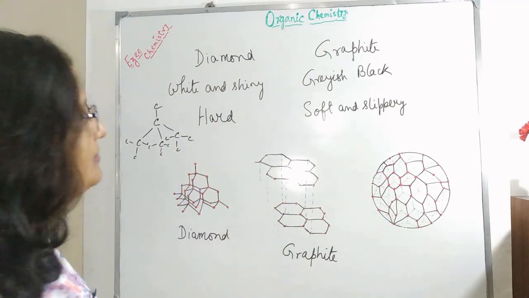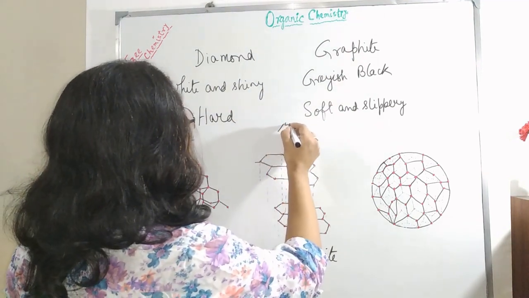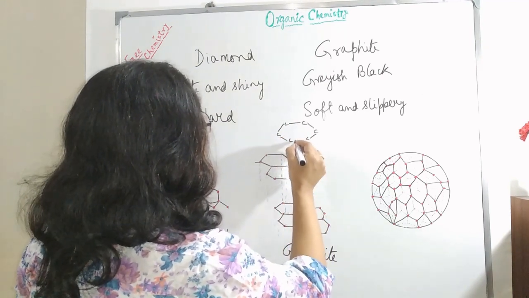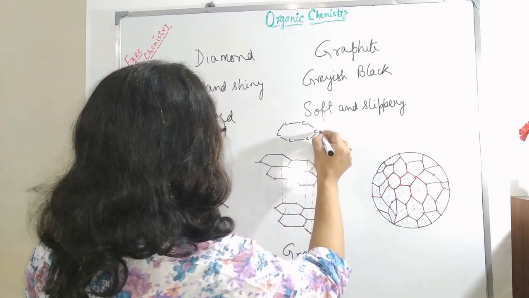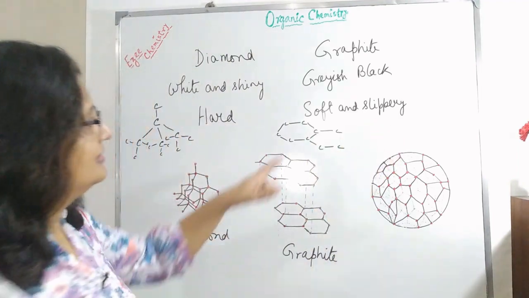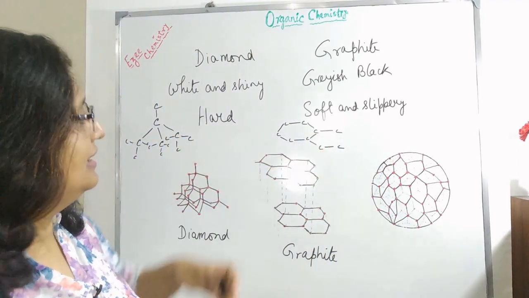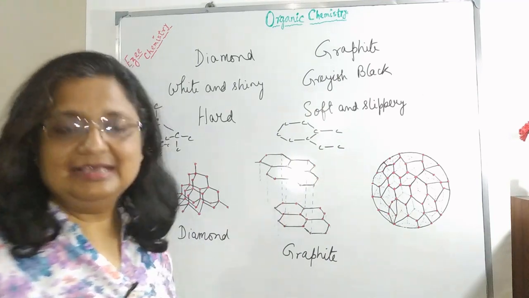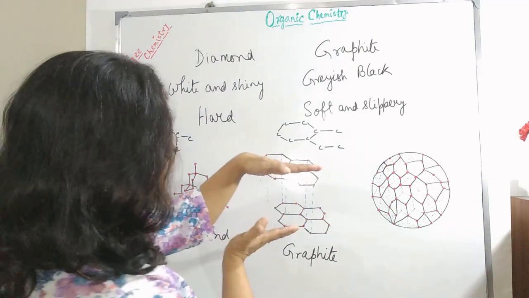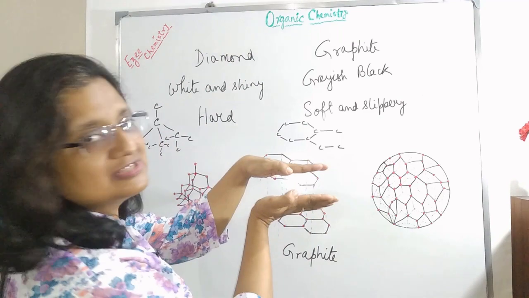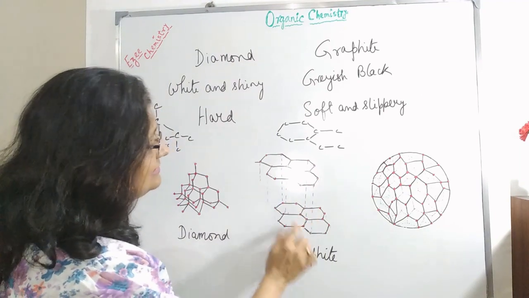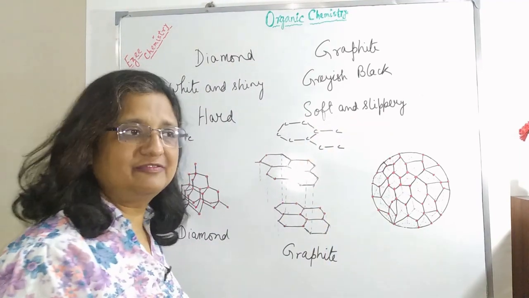In case of graphite, what happens? It forms in layers with hexagonal planar structures like this, and each carbon is attached to 3 more carbon atoms. See, this carbon is attached to 3, this carbon, and it forms a planar structure. Each plane of graphite is called graphene. Like this is one plane of graphene, then another plane of graphene, and they form the graphite, and there is a gap between the 2 layers, and this helps them to become soft and slippery.